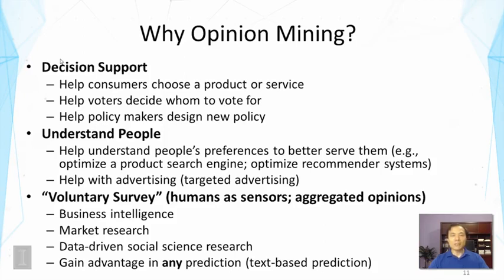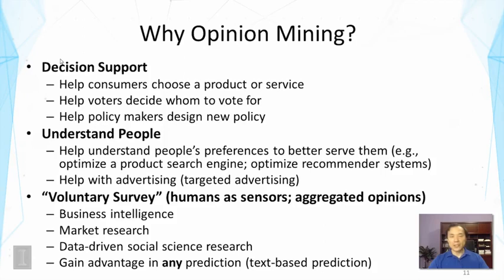Now, the third kind of application can be called a voluntary survey. Now, this is mostly to support research that used to be done by doing manual surveys, question answering. People need to fill in forms to answer some questions.